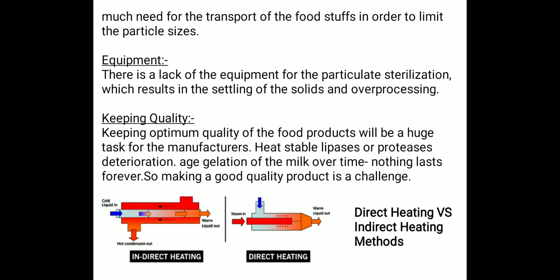So here is the picture of the direct heating versus indirect heating method, and this image depicts the direct heating versus indirect heating method that I discussed earlier. In the direct heating method, the cool liquid goes in and the warm liquid comes out, and the food product and the heating medium come in direct contact with each other. But in indirect heating, the food product and the heating medium do not come in direct contact with each other.